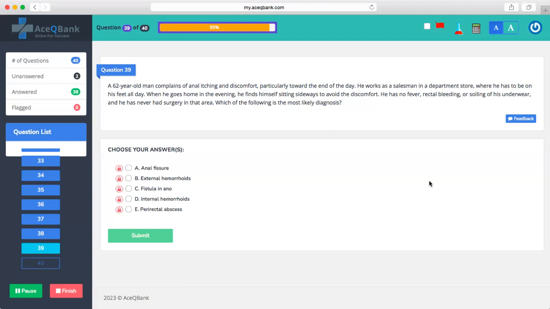Abscess. Okay. Anybody else who has any opinion about this one? External hemorrhoids, B. D. E. Okay. Anybody else? B. Any more opinions? Okay, let's go with B then.